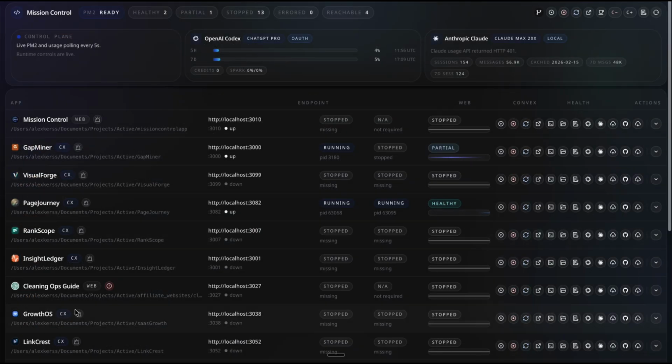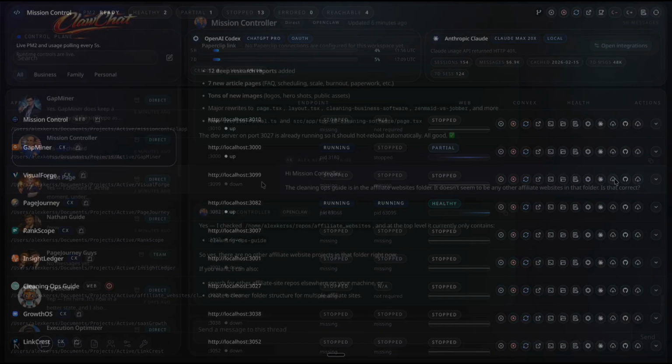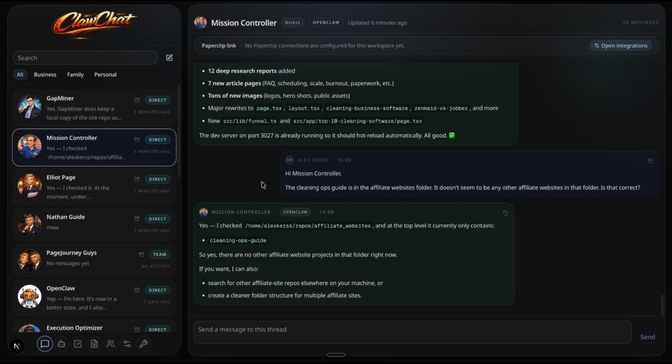It has access to all my apps. The cleaning ops guide exists there as well, and it has controls to push and pull from GitHub. It's already been used to push and pull that repo before. I checked with him: is that affiliate folder only holding the cleaning ops guide? He confirmed, yes, it is.